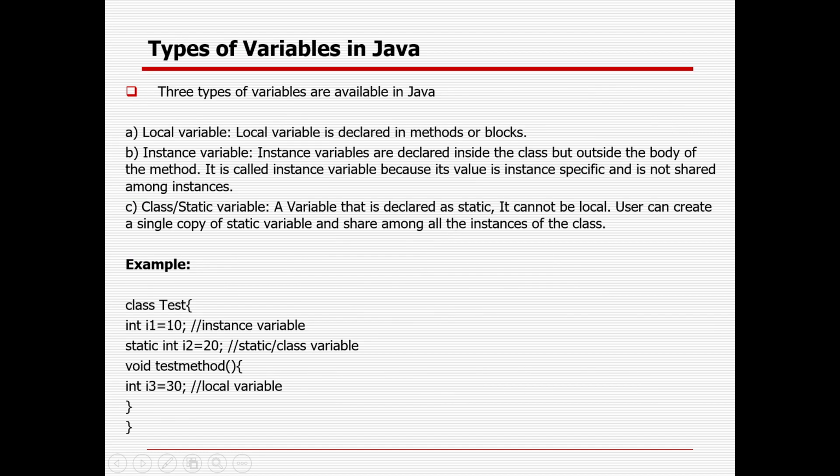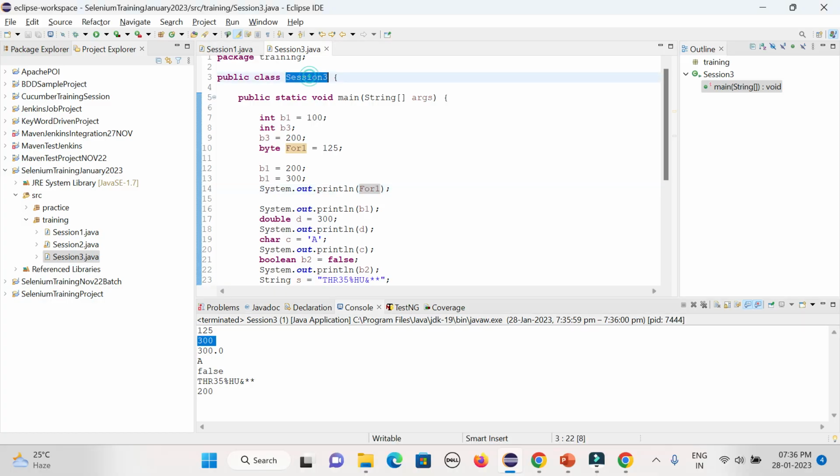In Java there are 3 types of variables: local variable, instance variable, and class or static variable. Here we already created the class session3. Let's comment out this part.